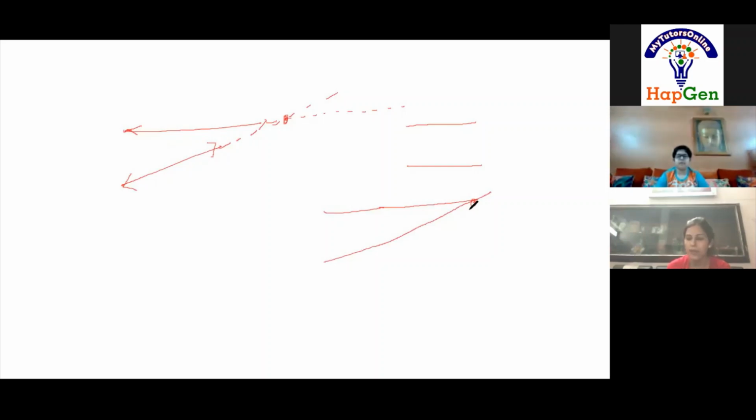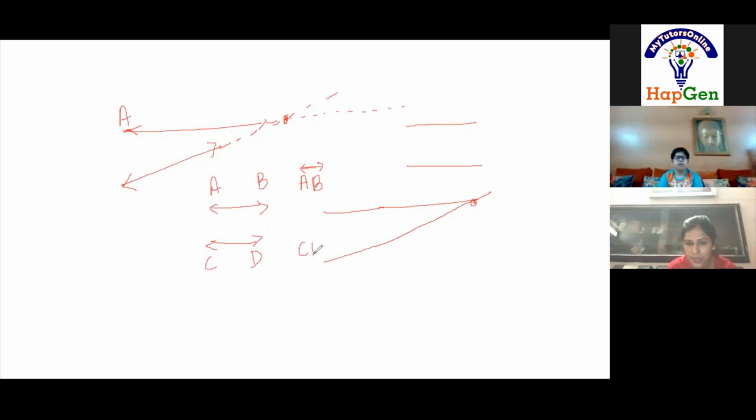Okay. So parallel lines, how do you denote? Let us have two parallel lines. This is AB and this is CD. How will you denote this parallel line? A, B, and what symbol are you going to put over here? Line symbol, yes.